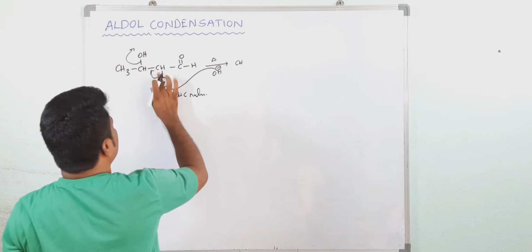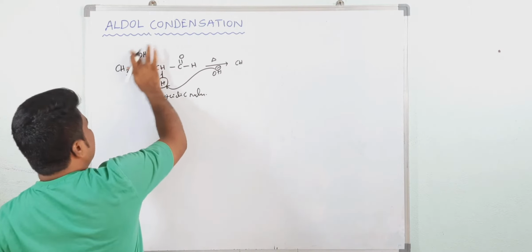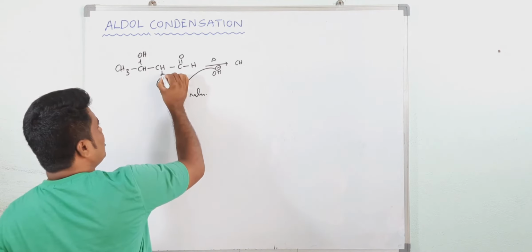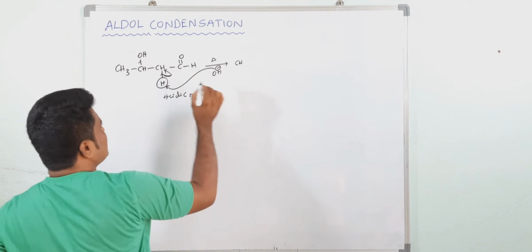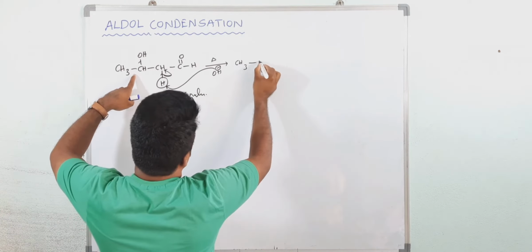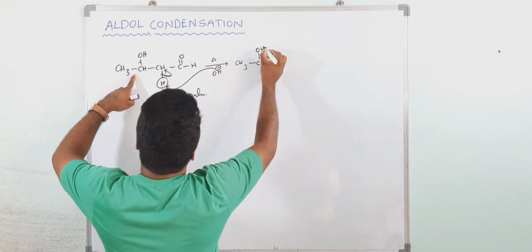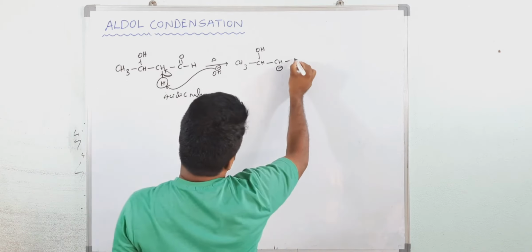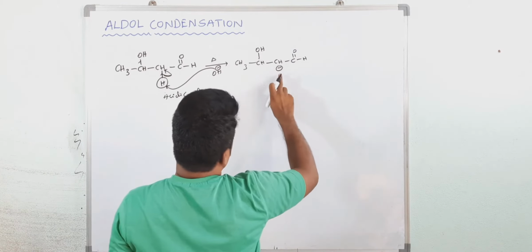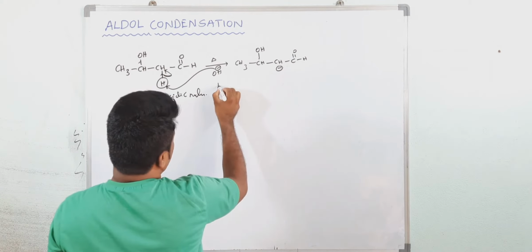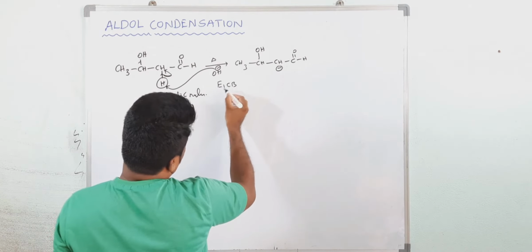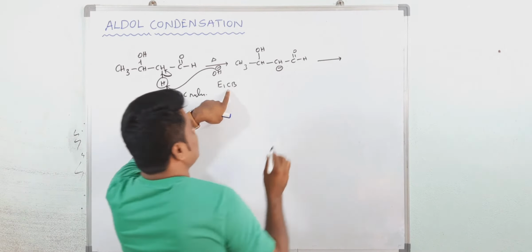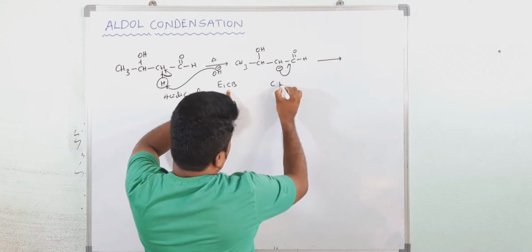Actually, let me explain the entire mechanism here. This is the E1Cb mechanism now that will take place. First it will form the carbanion here. When it takes the hydrogen, it gets a negative charge. Now see, this is CH3, now here OH, and here CH minus and C double bond O. Actually this is a conjugate base. Actually this reaction is which mechanism? This is E1Cb. E1Cb takes place because of the conjugate base and elimination. Elimination by conjugate base. Now it will undergo resonance. This is what, a conjugate base.